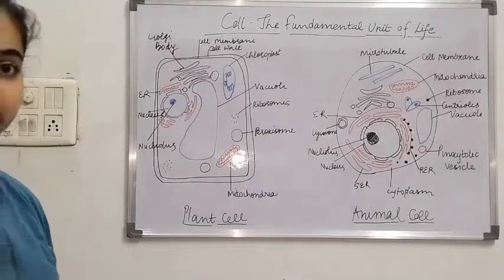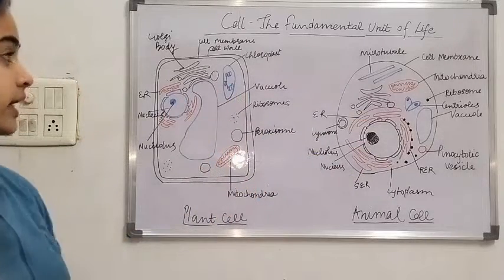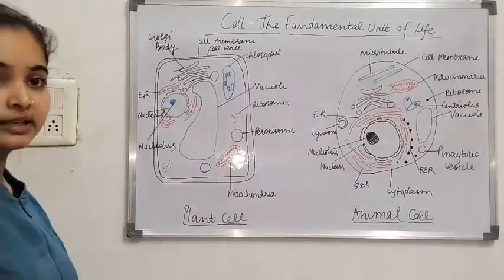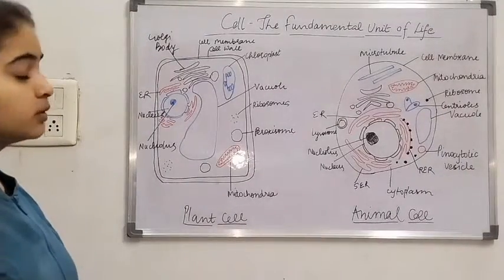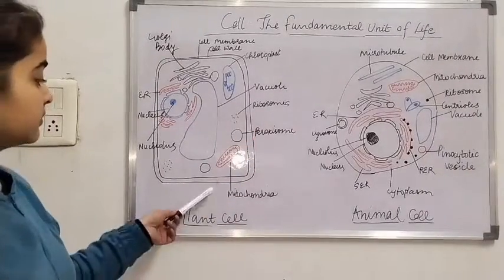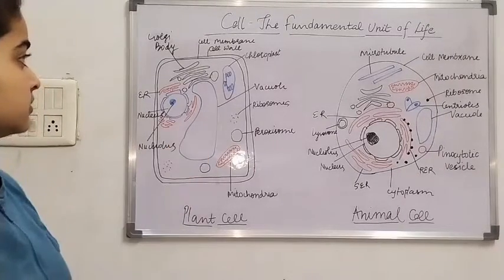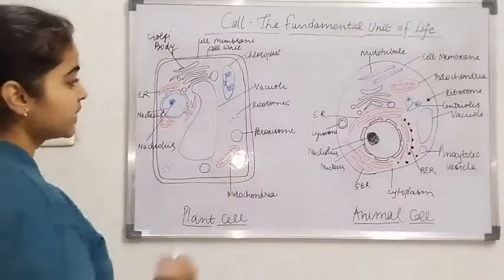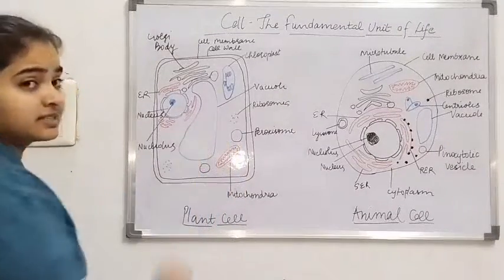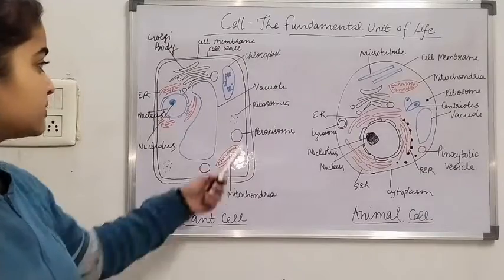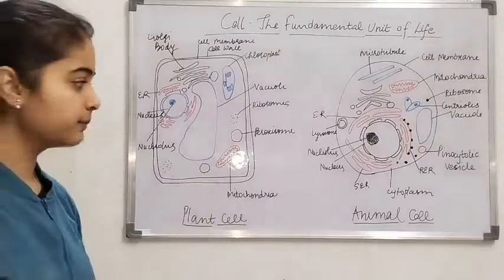Chloroplast is the organelle which is required for photosynthesis. As photosynthesis doesn't occur in animals, it is absent in animal cell. In plants, there is photosynthesis, so chloroplast is present. These are ribosomes. In plant cell, the vacuole is air filled and it is very large. This is peroxisome and this is mitochondria.